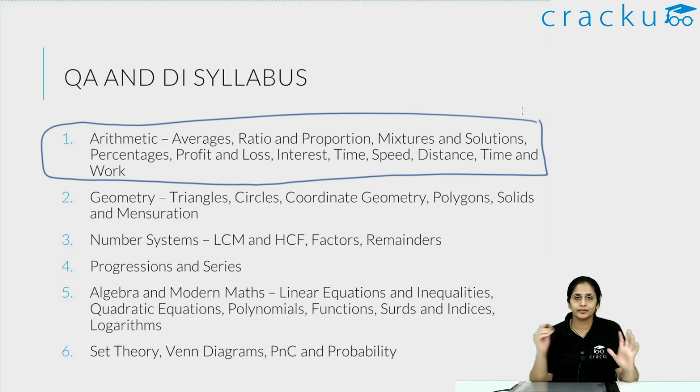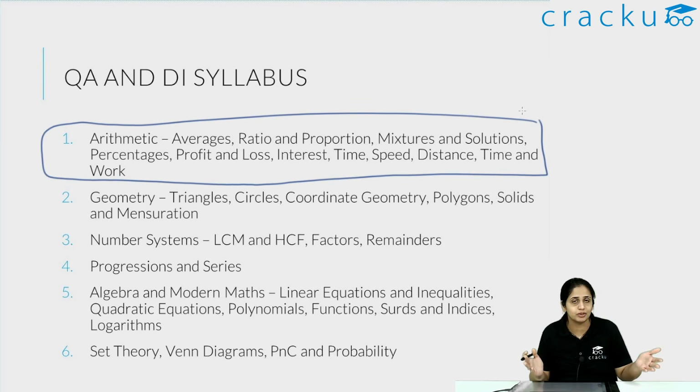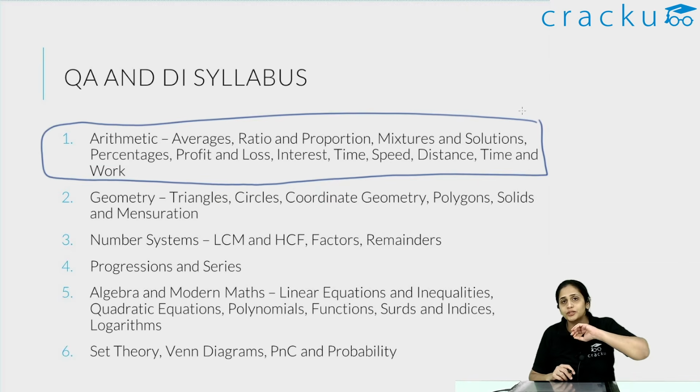If you are weak in Quant, make sure you are very strong in this, because there will be sufficient questions from this for you to do fairly well or have a strong base in your Quant attempt. Even if you're good in Quant, this is the area you absolutely must do well in. If you get arithmetic questions wrong, you're not doing well overall. Arithmetic questions are basically the easier questions, so you must make sure you get these right, and get them right in less time. So that is as far as arithmetic is concerned.